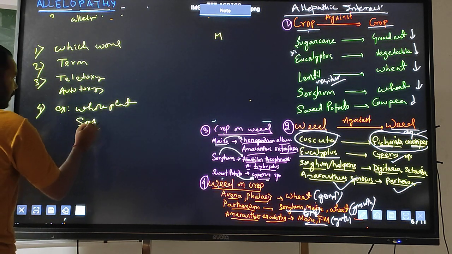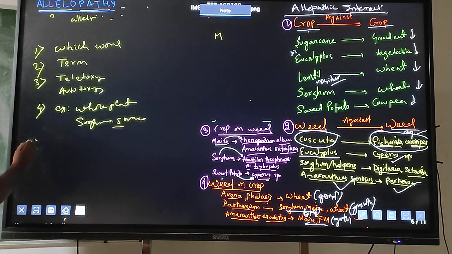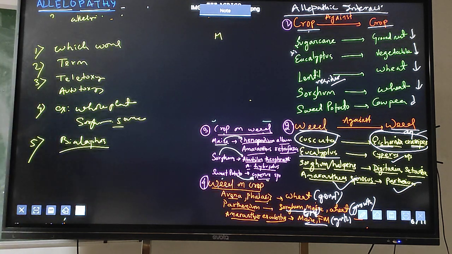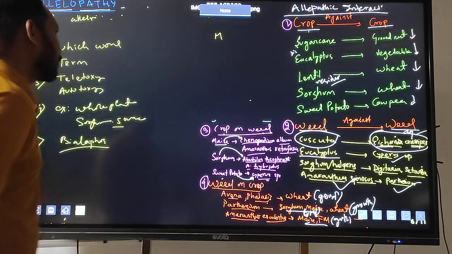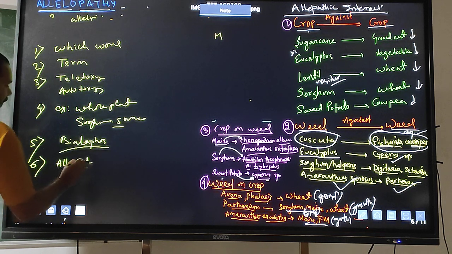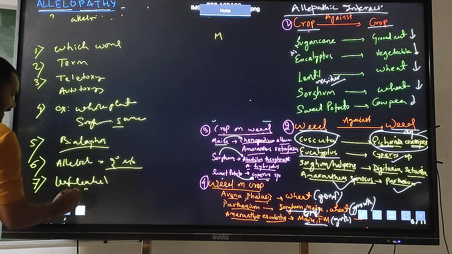In case of sorghum, what is the source of allochemicals? Then I can ask which one of the following compounds is used for controlling weeds due to allochemicals. Sixth one, whether allochemicals are secondary metabolites or not. Again, I can ask about the interactions, leaf leachate examples, seed leachate examples.